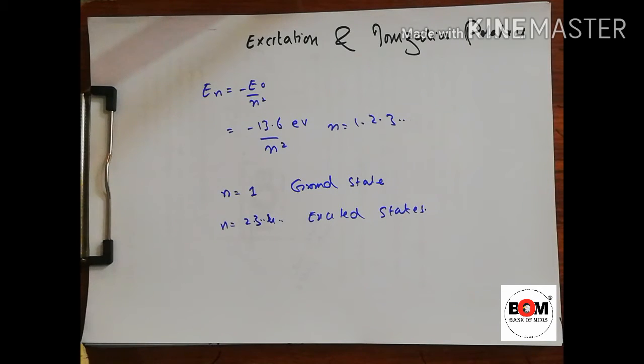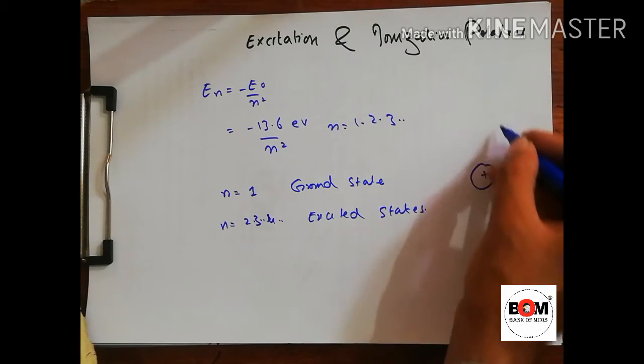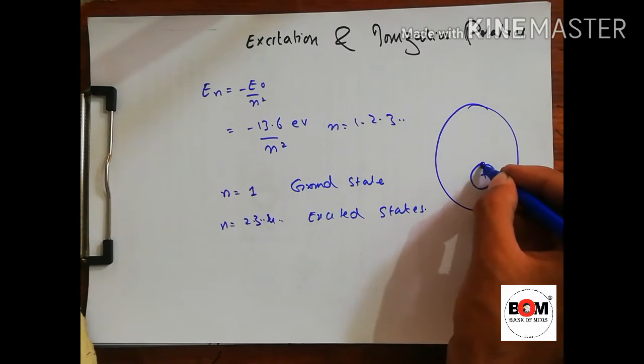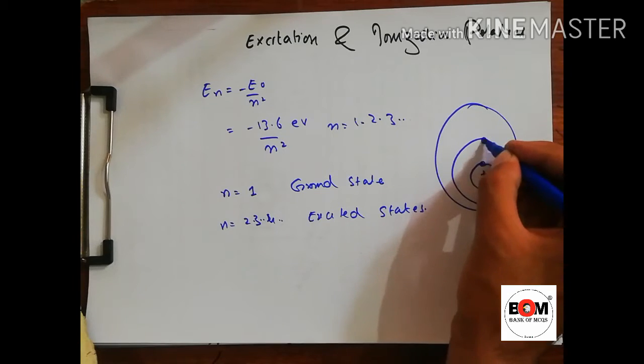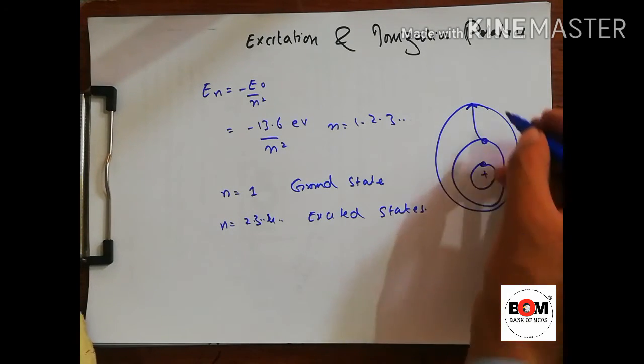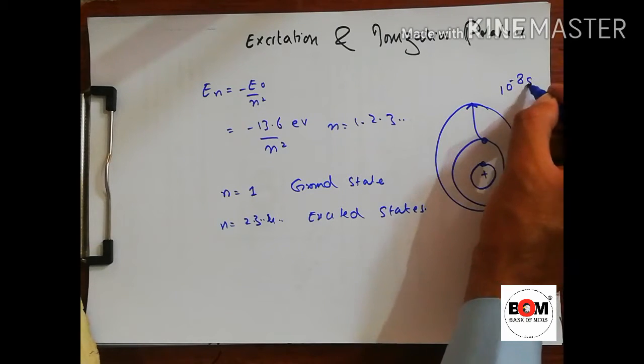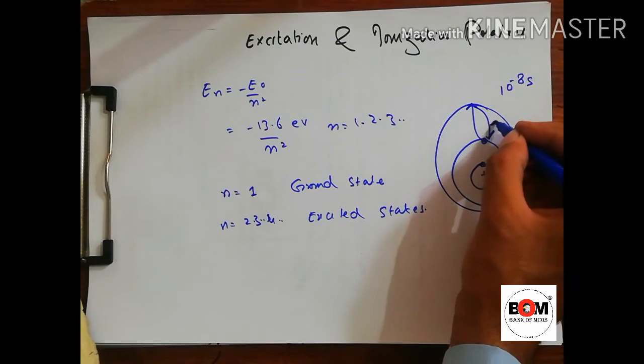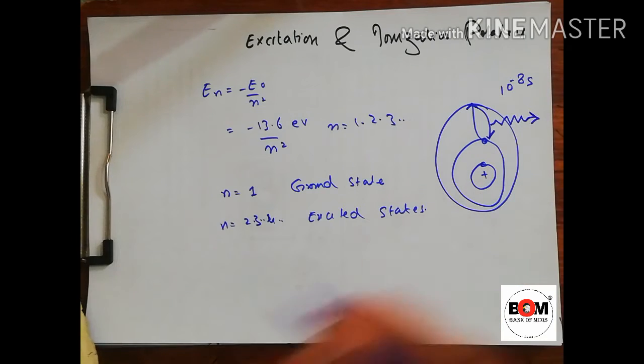The atom in the excited state cannot stay for a long time, and the electron soon returns to a lower energy level by emitting a photon. This is the same as before: if we heat the electron in a shell, it gains energy and goes to the excited state. There it stays for 10⁻⁸ seconds, and then it falls again, emitting radiation.